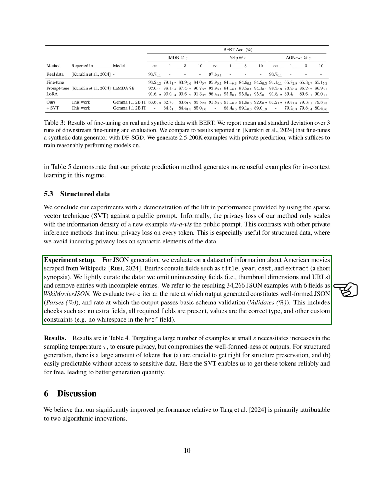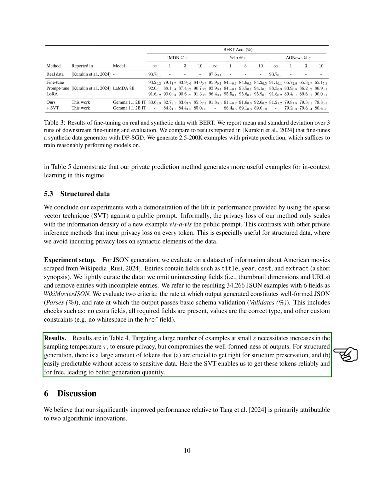Section: Results. In this section, we present our results. The results can be found in the table. When we aim to generate a large number of examples with small privacy parameter epsilon, we need to increase the sampling temperature tau to ensure privacy. However, this can affect the quality of the generated outputs.